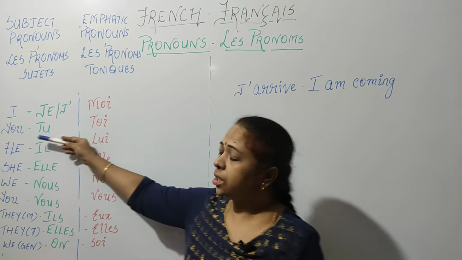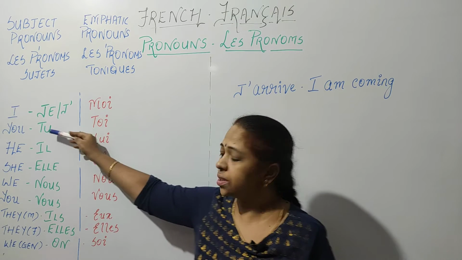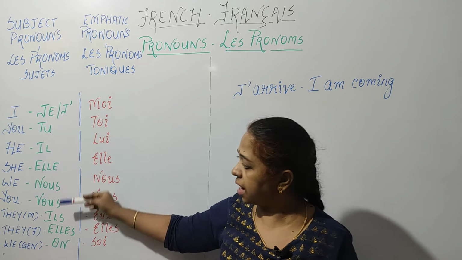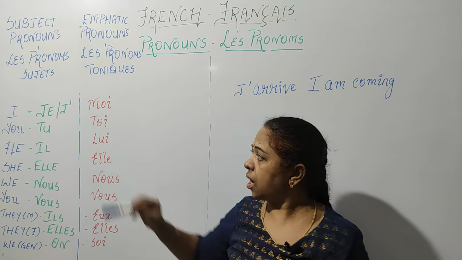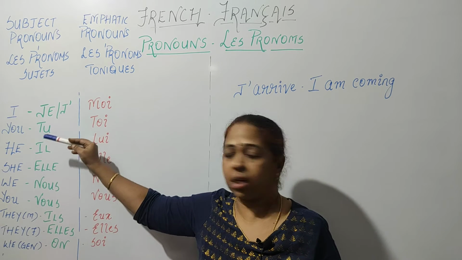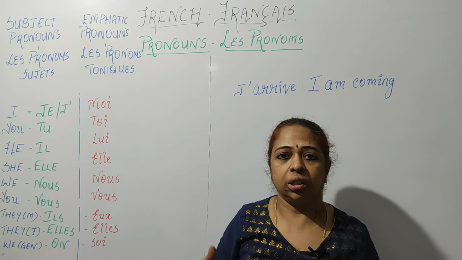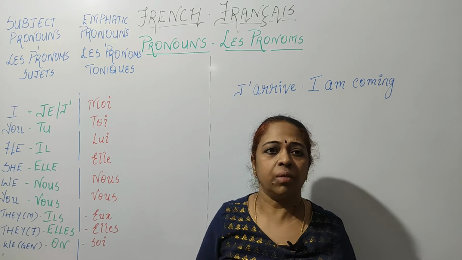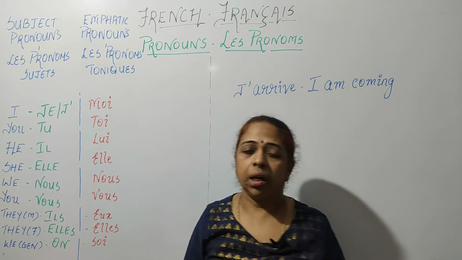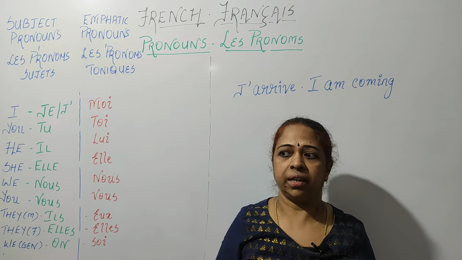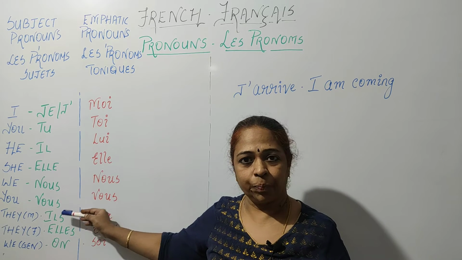Also, over here, tu is singular, second person, and vous is plural, second person. Tu is usually used when speaking to family and friends in a very casual way. So at that time you use tu. But when you're speaking to strangers and maybe elders, then we usually use vous.